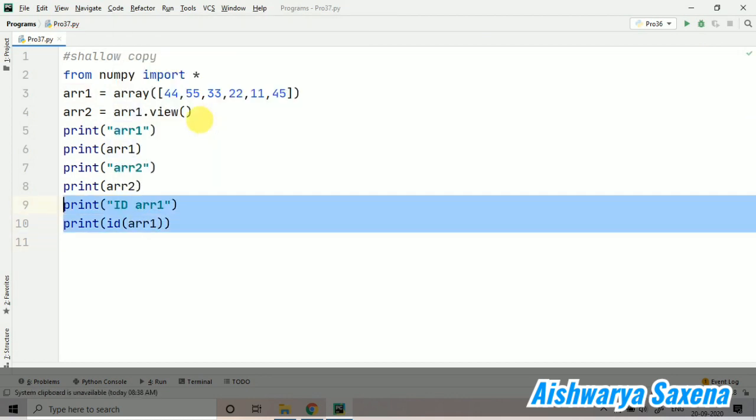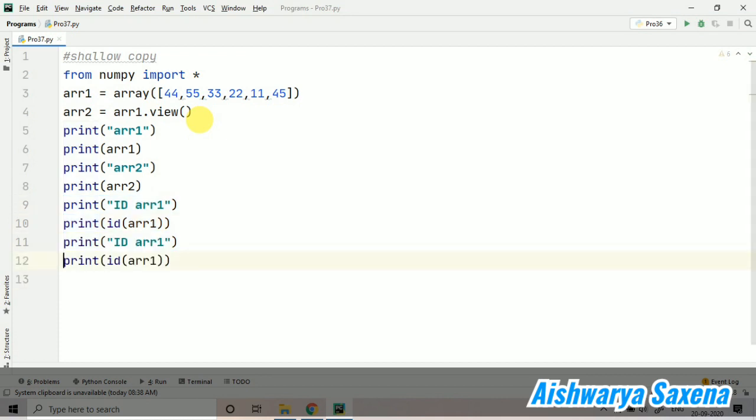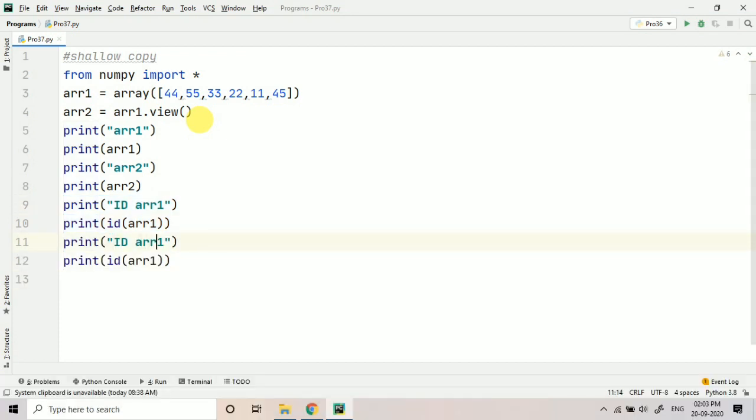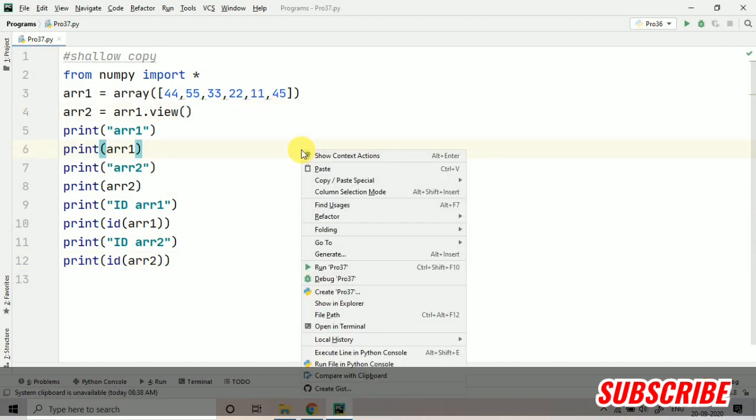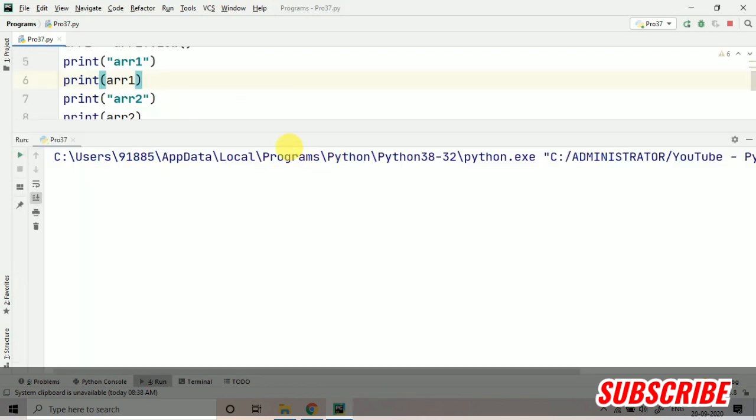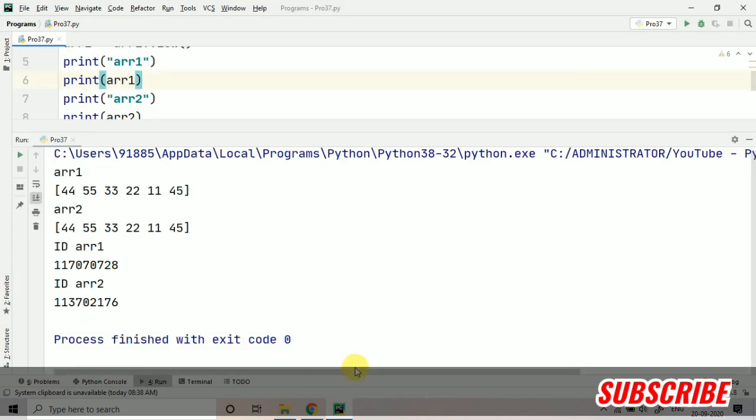After that I will like to print the id of arr2. We will be comparing the IDs also, because if you have watched the previous lecture, you know why I am doing this. I am going to run this program.